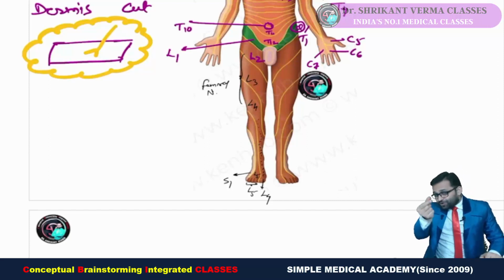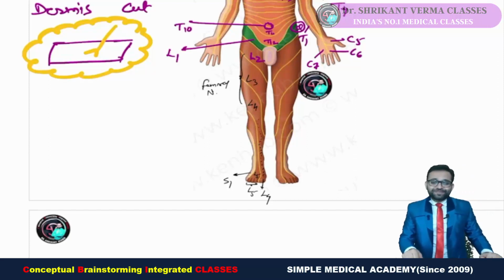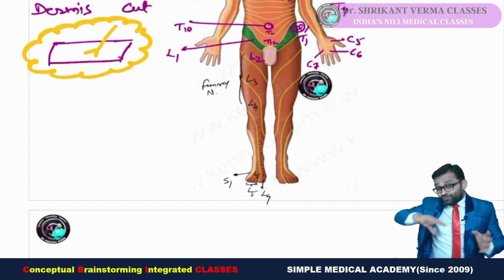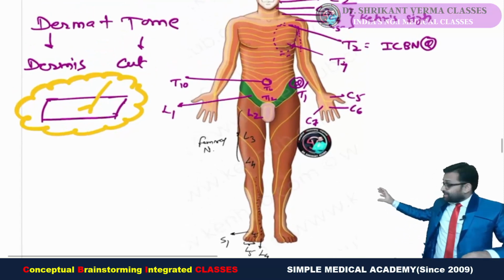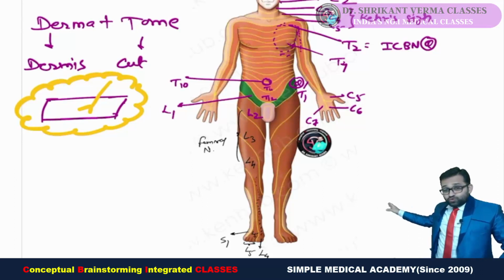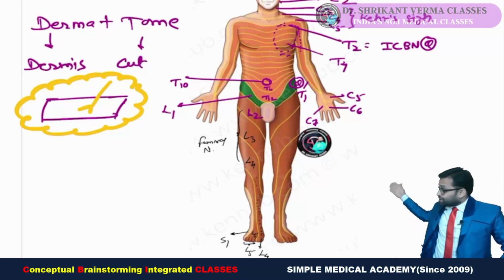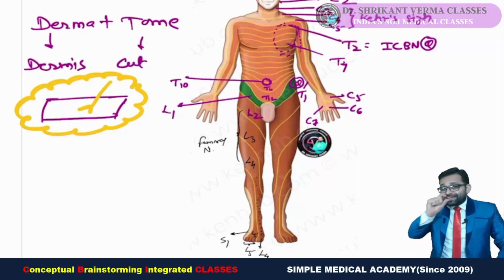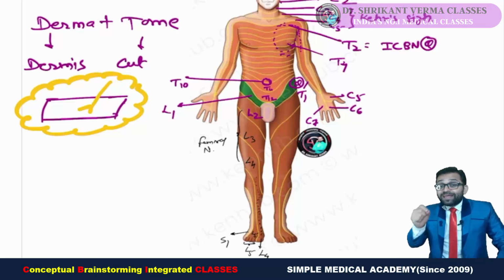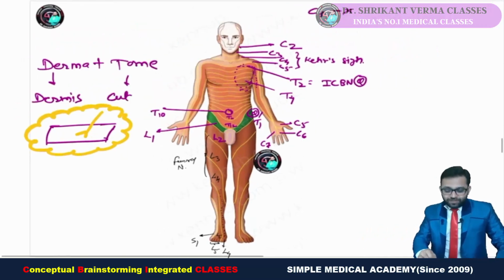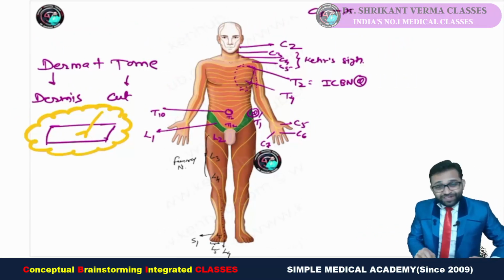Okay, and then S1 corner of our foot. Then you will turn back the body. You will see the S2 with the S1 at the ankle region. So there is a tendocalcaneus reflex. Then S3, S4, S5 around our anal canal. That's why our anal reflex is related. So go for the dermatome. It is a very important topic.